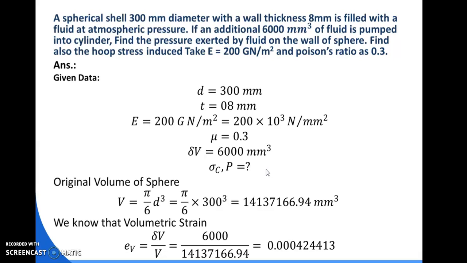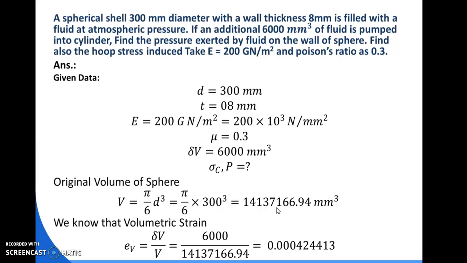Go for calculation of original volume of the sphere. We have D as the diameter of the sphere. Now volume is equal to pi by 6 D cube, that is pi by 6 into 300 cube, that is 14137166.94 mm cube.